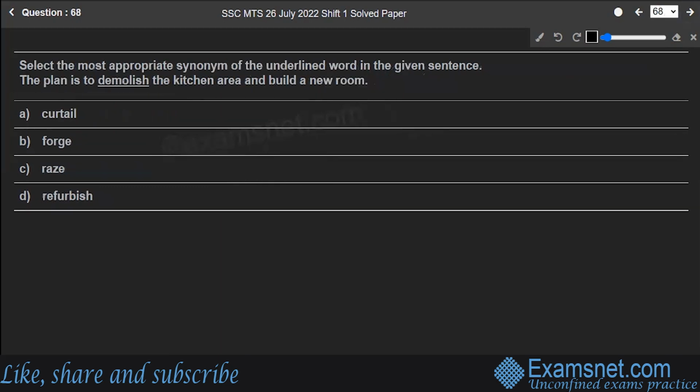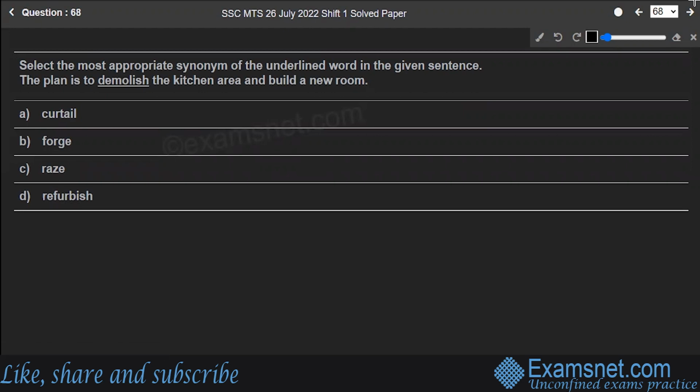Next is question number 68. Select the most appropriate synonym of the underlined word. That is demolish. Read the sentence. The plan is to demolish the kitchen area and build a new room. So the synonym of the word demolish is curtail, forge, raise, or refurbish.